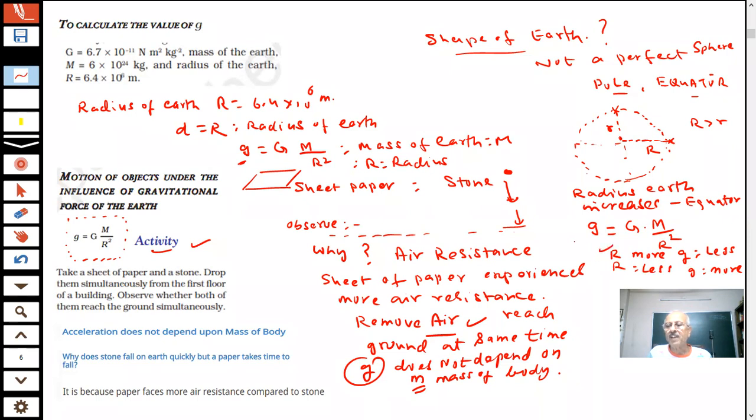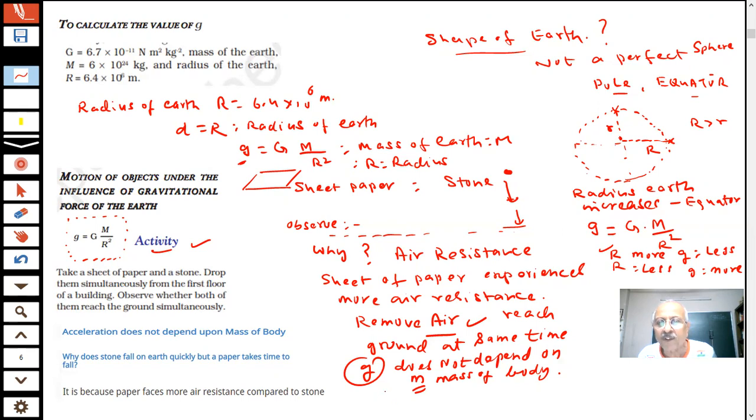Therefore, the value of g will change, students, if the radius changes. And therefore, I can say the value of g is not the same at the equator of the earth and at the pole of the earth. The value of g becomes greater at the poles than at the equator.